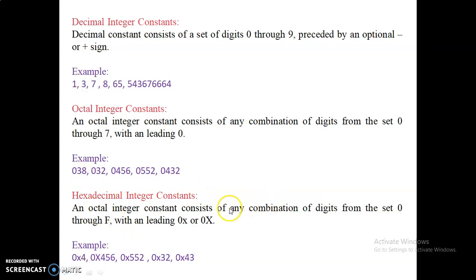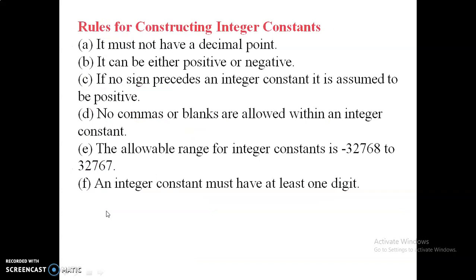The hexadecimal integer constants are any combination of digits from 0 to 9, and for 10 it is replaced with A, for 11 replaced with B, like that. 15 is replaced with F. Okay, with a leading 0x or 0X placed. So these are all the examples of the hexadecimal integer constants. Keep it in your mind that this is hexadecimal, I mistakenly gave it here as octal.